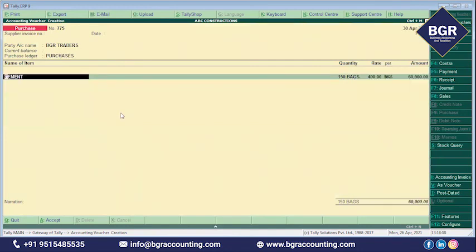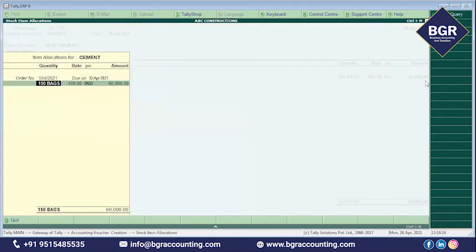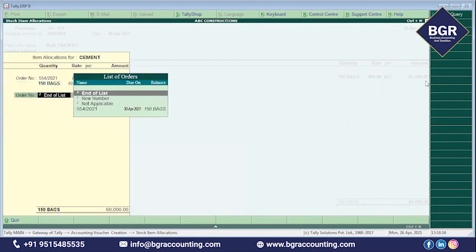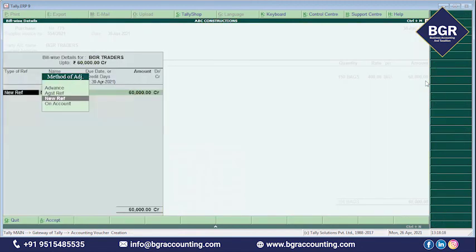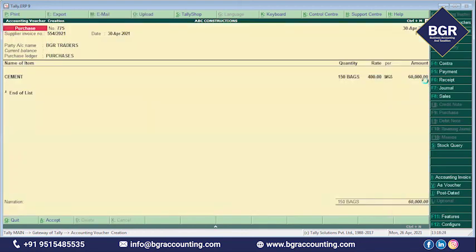Now everything will be automatically dumped into the purchase voucher. Whatever information you had given in that purchase order will automatically appear in the purchase voucher. So what is the material you want to purchase in that PO? Cement. How many bags? 150 bags. What is the rate? 400. What is the amount? 60,000. So simply you can save this invoice. For the new reference, how many days of credit period have you given? 45 days.